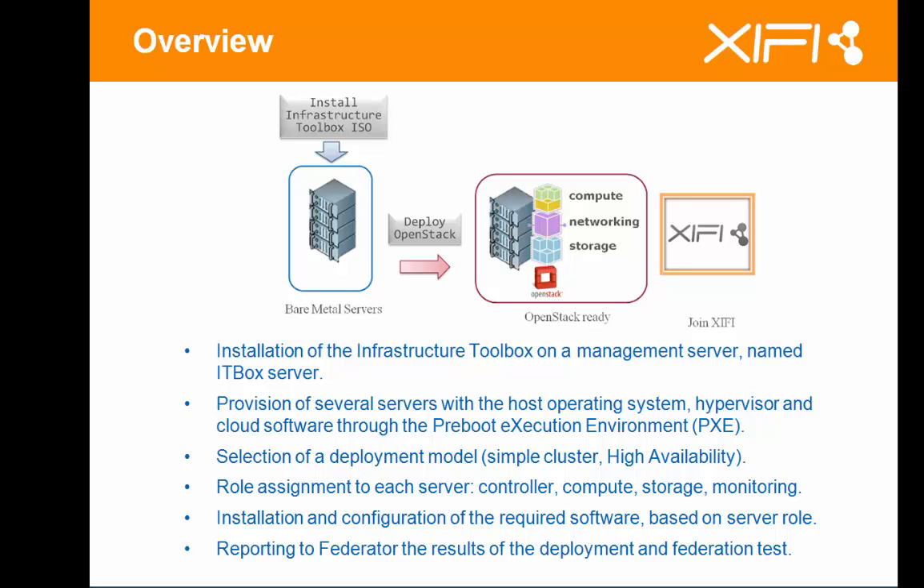The next steps are to choose a deployment model, simple cluster or high availability, and assign a role to each server, for example controller, compute, monitoring, sender, and so on. Finally, it installs all required software based on server role and reports deployment results to the federator.